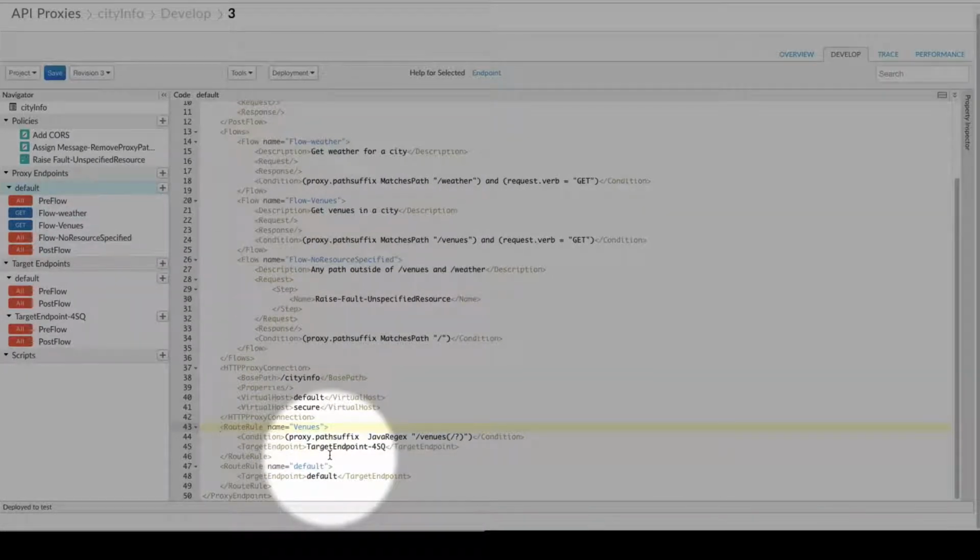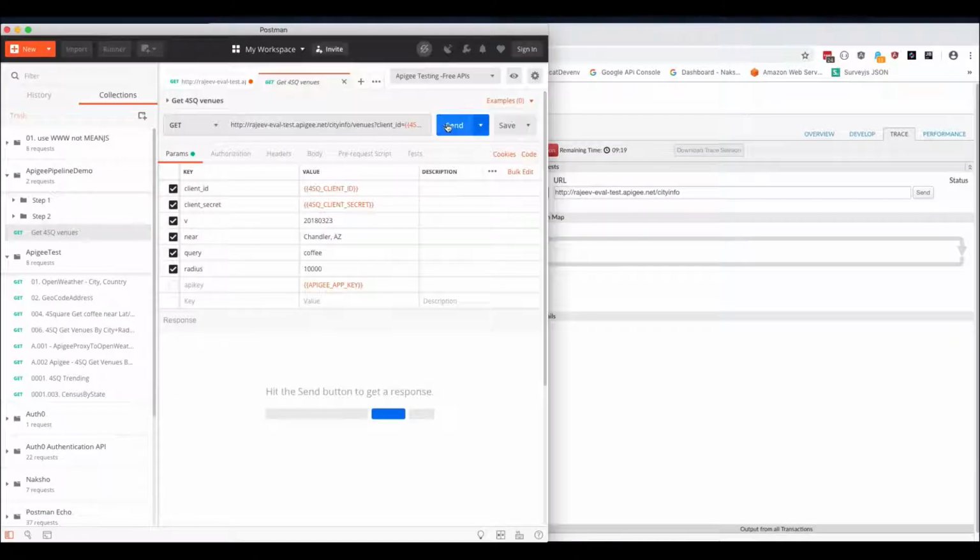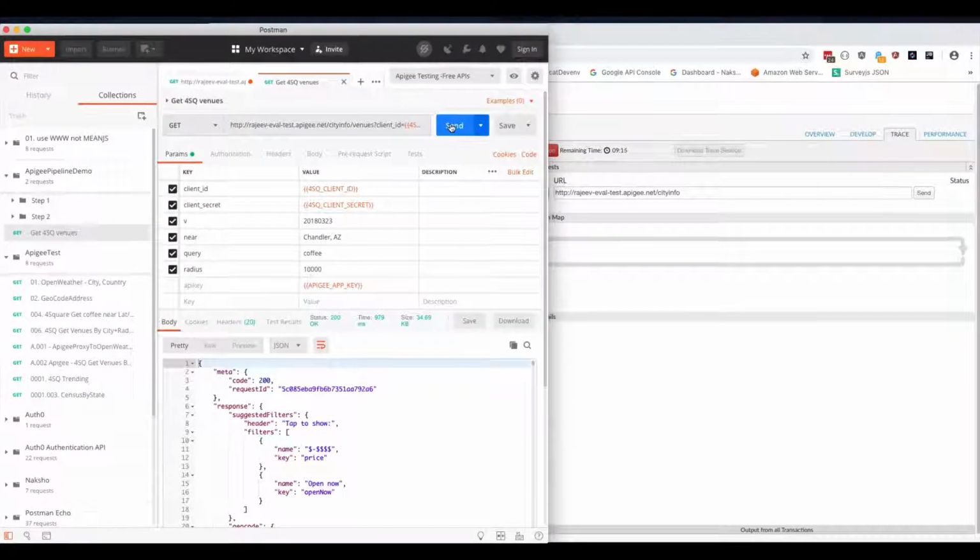Now we have the two. One is a conditional, basically looks for /venues anything, and forwards that to target endpoint Foursquare. Anything else goes to default. Let's go ahead and make a call to Foursquare's venue API. And we get back the data.